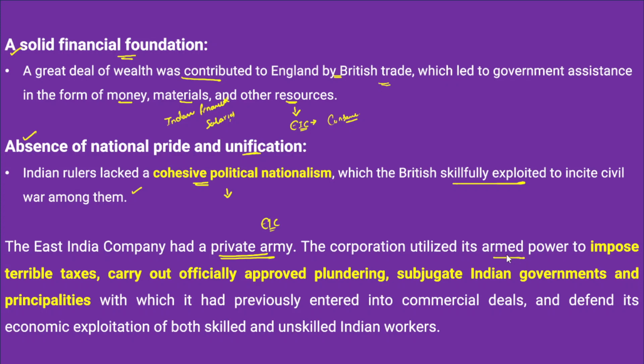the armed power to impose terrible taxes, in the sense that they imposed Zamindari, Mahalwari, Ryotwari taxes, and taxes on a wide variety of activities. And apart from that, they also used the army to carry out the officially approved plundering process. In fact, they also subjugated the Indian government and other principalities using the army.